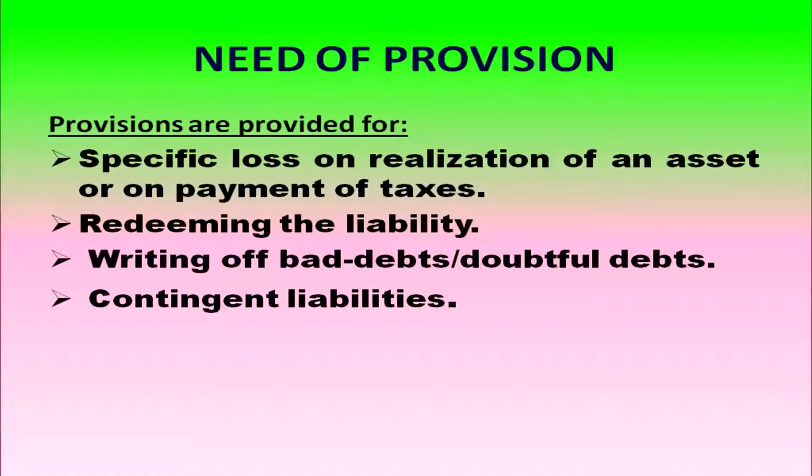In order to redeem a liability, we can provide provisions. To write off bad debt, we can provide provisions, that is provision for bad debt, provision for doubtful debt. In order to meet contingent liabilities, provisions are provided.